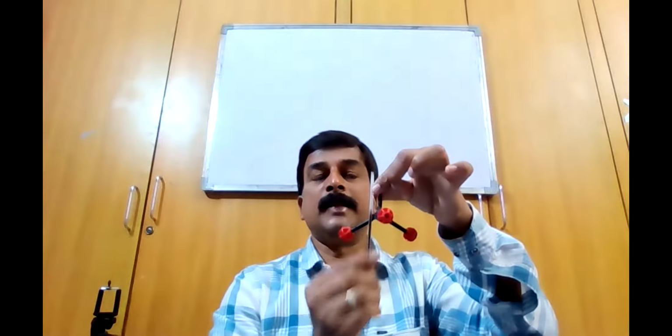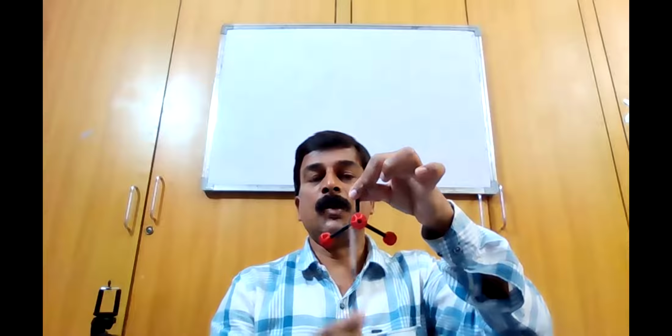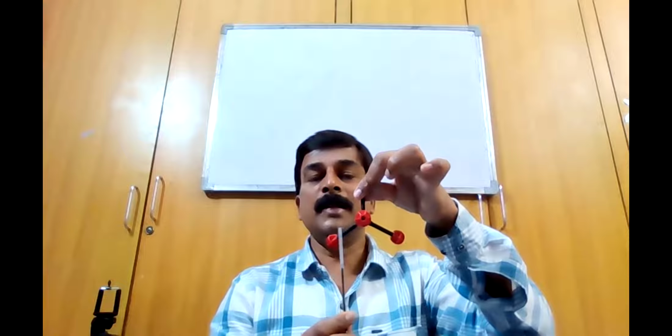Now look at ammonia. This is the ammonia molecule, which has a pyramidal shape. Assume that this is the C3 axis. If you rotate by 120 degrees, that is 360 by 3, you get an equivalent, that is indistinguishable, structure.